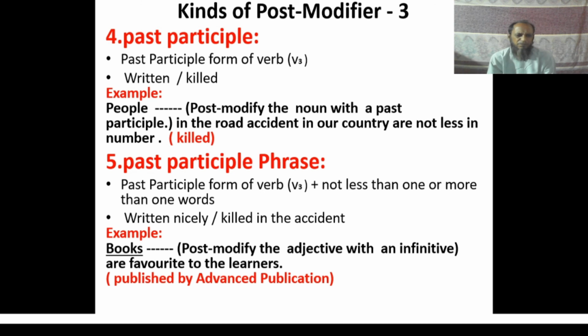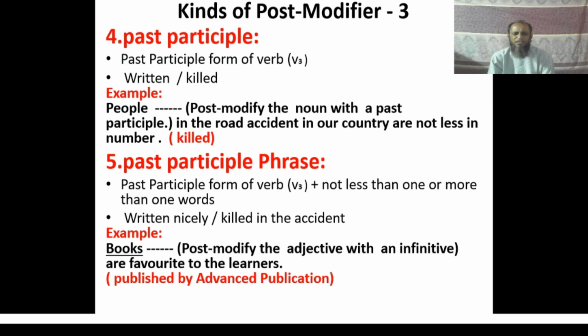I repeat again. Books dash, post modify the noun with a past participle phrase. That is, the target word should be books, and the modifier that should be used should be a past participle phrase.